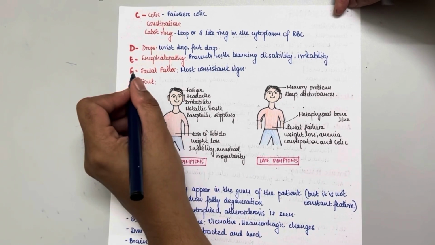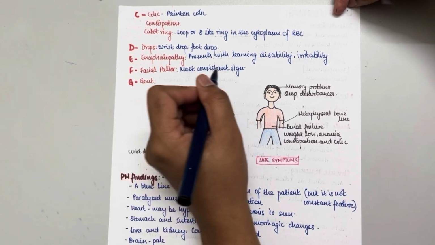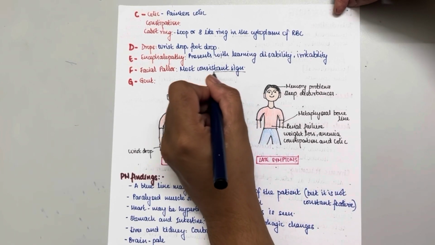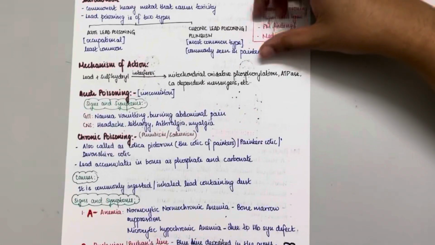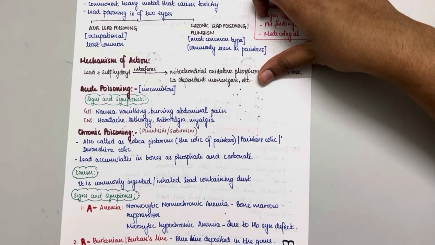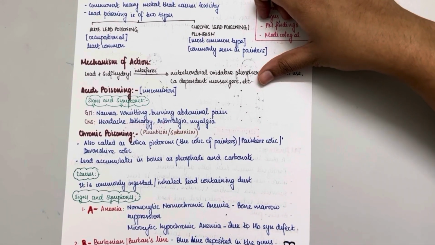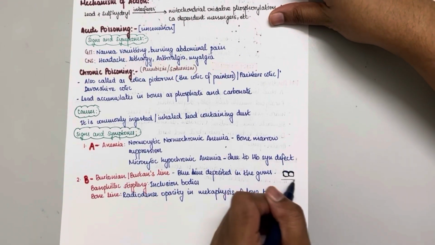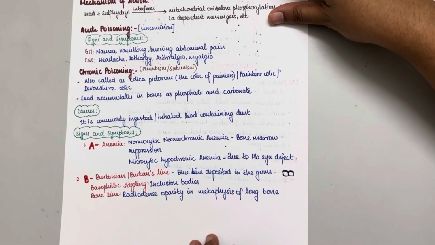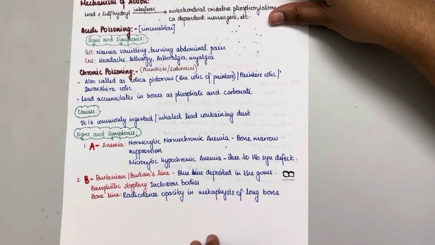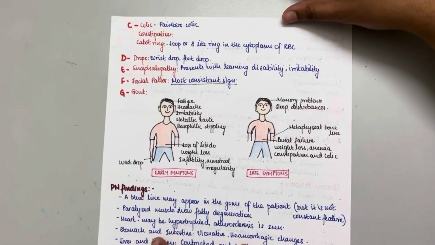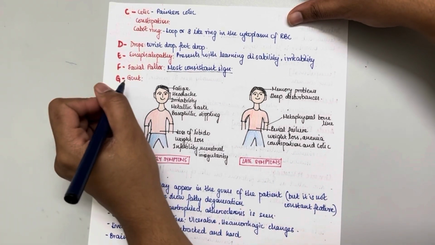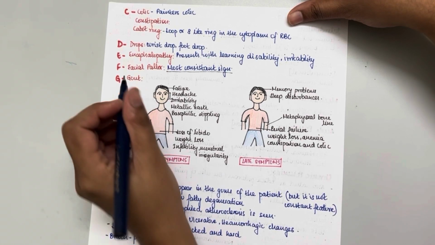F is for facial pallor. This is the most consistent sign, and the least consistent sign is the Burtonian line, because it is only seen in about 60 to 70% of chronic lead poisoning cases. And then next is G, that is gout.